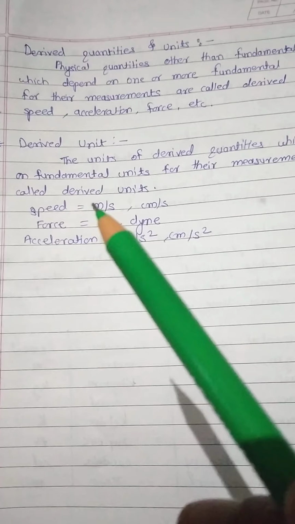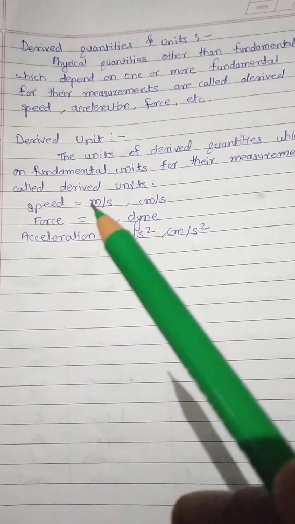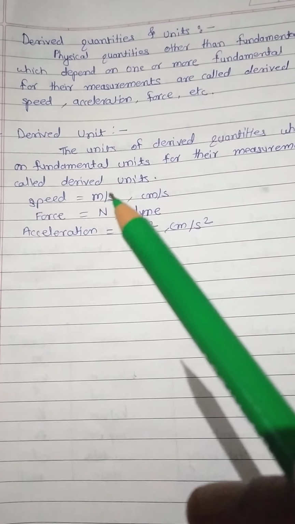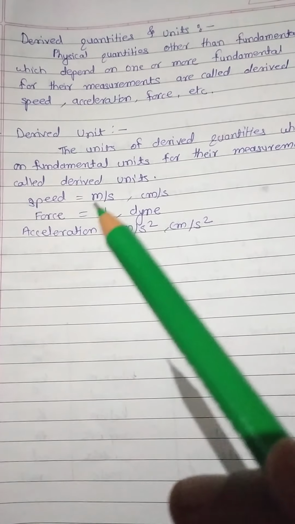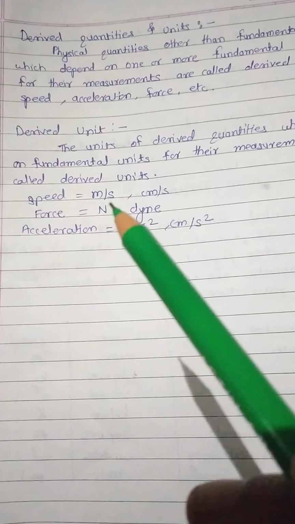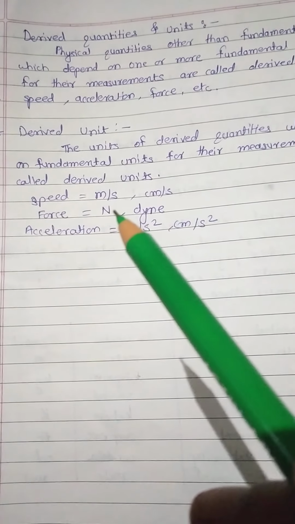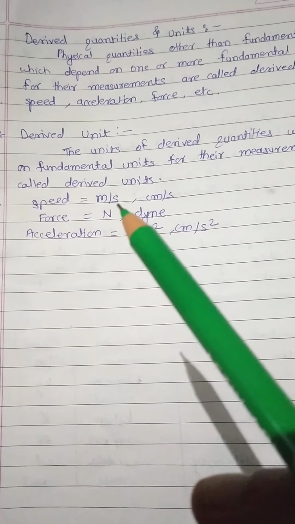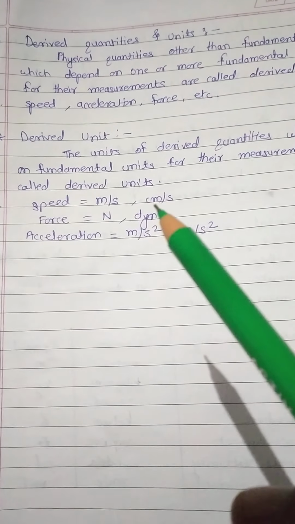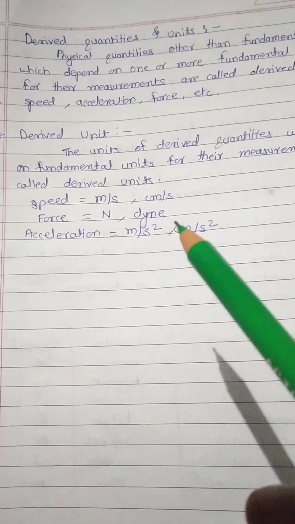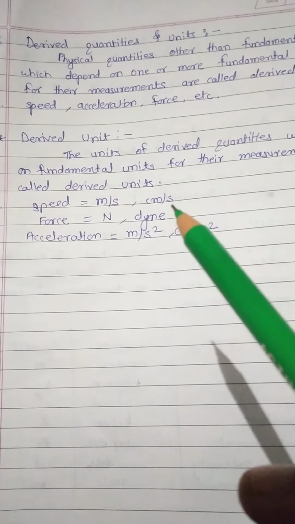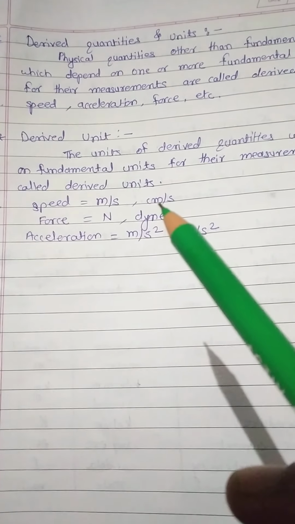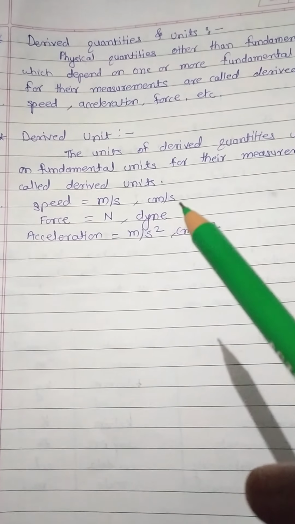Distance is measured in meters and time in seconds, so the unit for speed is meter per second. This is the SI system, and centimeter per second is the CGS unit.